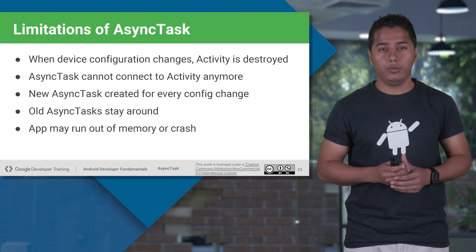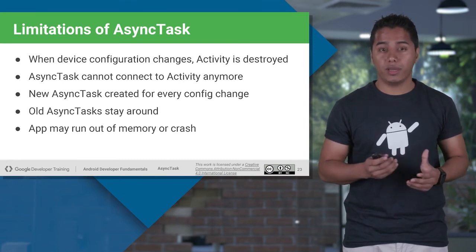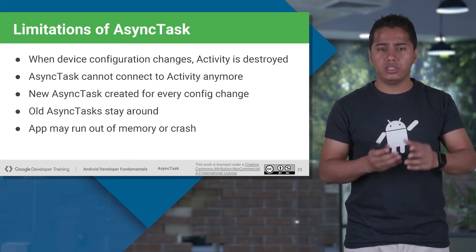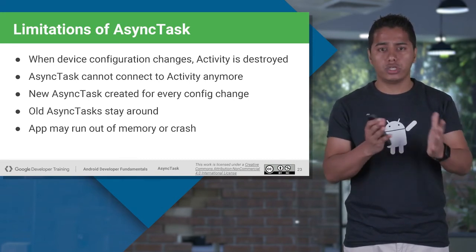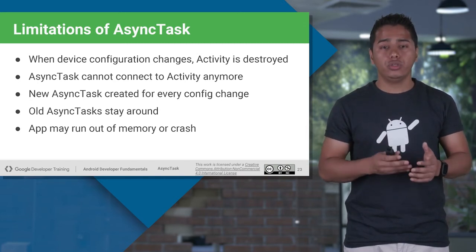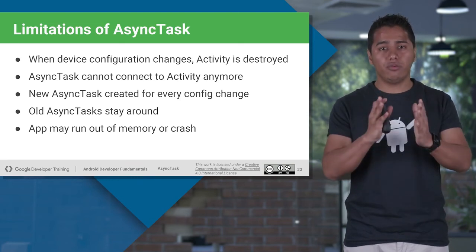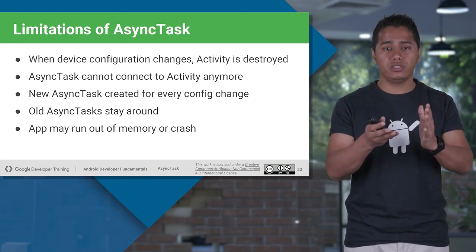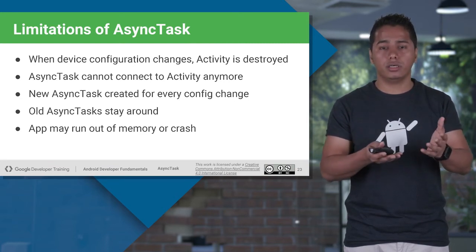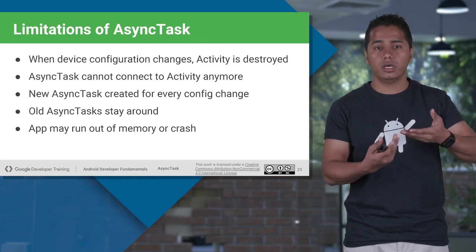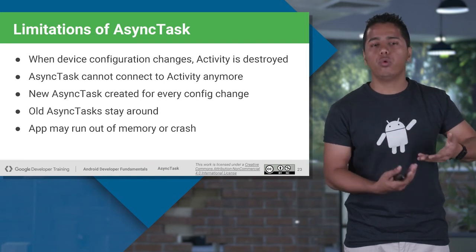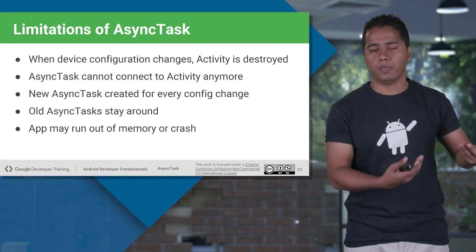Okay, now let's just talk about limitations of the async task class. We have seen how magnificent the async task class is. We know that whenever we change the configuration of our device from portrait to landscape mode, our activity gets destroyed. It gets recreated. So due to that, if your async task class is running for portrait mode, now if you have changed your configuration, your async task class is no more. Whatever the progress which was already done in portrait mode, you won't be able to retain it in your landscape mode.